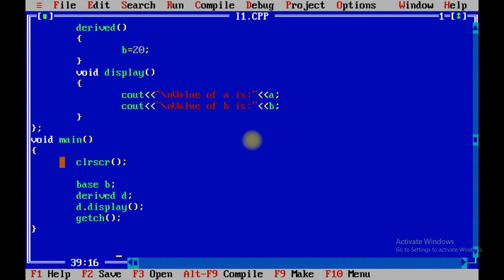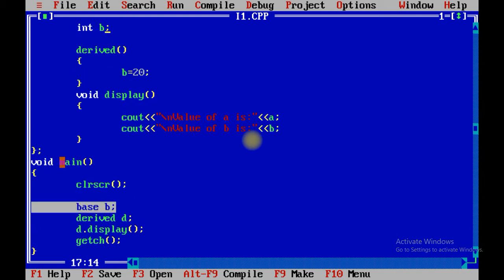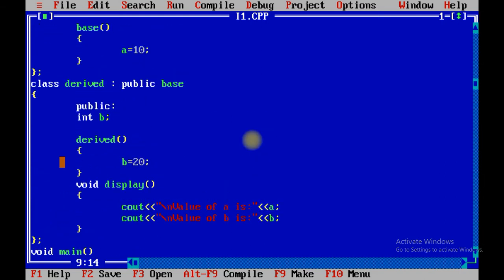Now what will be the output of this program and how is the program executed? Let me explain that code. First of all, we create an object of the base class. When you create an object of the base class, it will automatically call the default constructor of the base class.